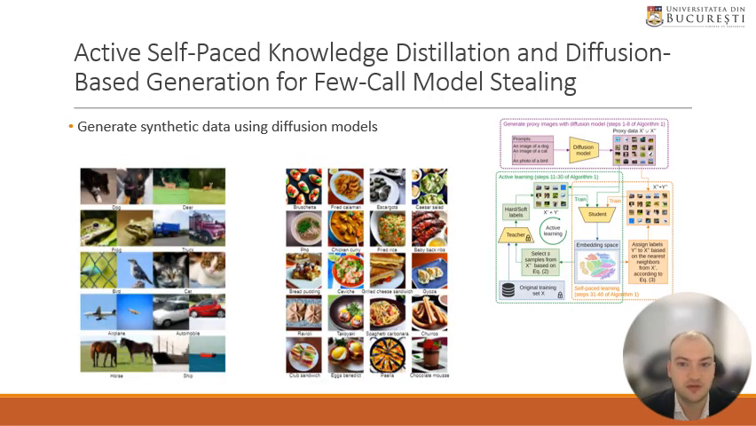The first step in our framework is to generate suitable training data using a text-to-image diffusion model. We adopt diffusion models as they are capable generative models that synthesize realistic and diverse images. The prompt is used to generate a class-specific image.